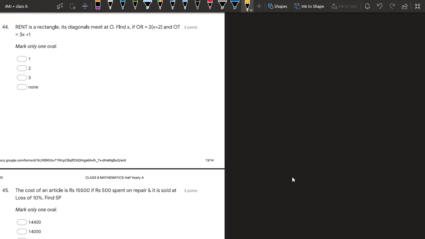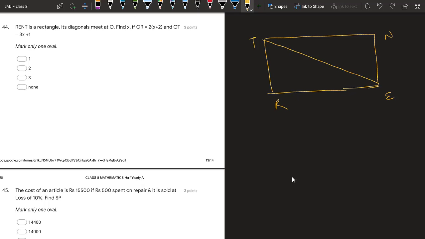Question 44, RECT is a rectangle. So we have a rectangle RECT like this, in which the diagonals are meeting at point O. OR is 2 into x plus 2, and OT is given as 3x plus 1.